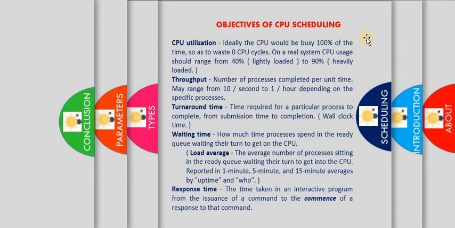When coming to the objectives of the CPU scheduling, these are the five criteria of the scheduling. First one is the CPU utilization, second is the throughput, third is the turnaround time, fourth is the waiting time, and fifth is the response time.